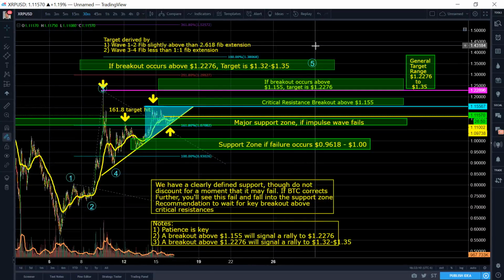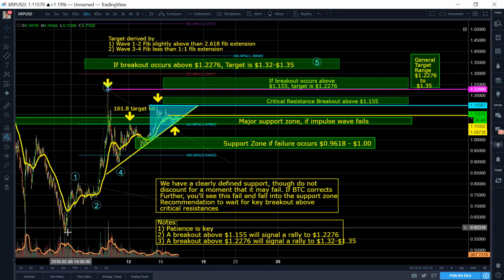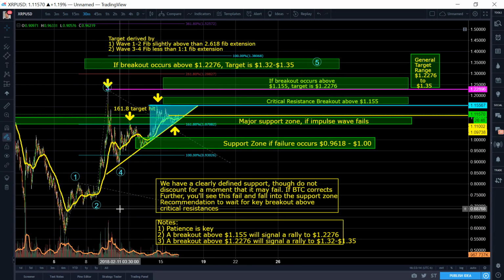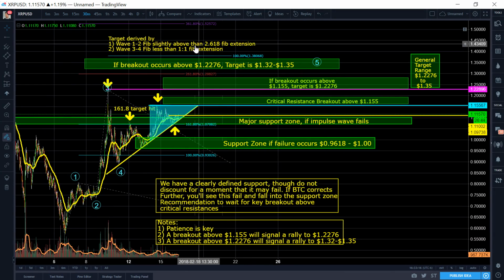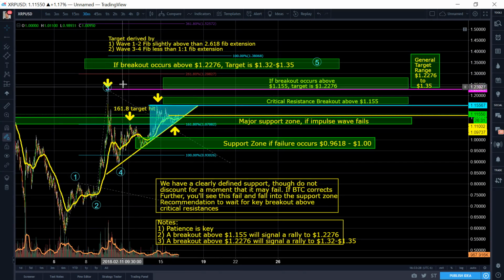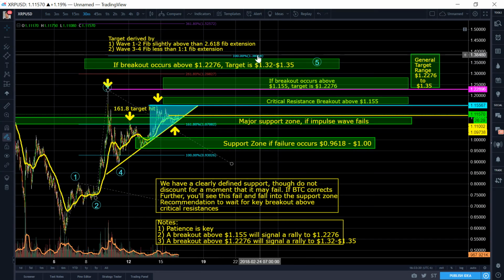Higher than 261.8 from this specific wave 1 and 2. Now we also take wave 3 to 4, and we assume that wave 5 is shorter than wave 3. We assume that wave 3 is often the longest and never the shortest. Because of that, we take our fib extension from 2, 3, and 4, and we see that the 100% is right